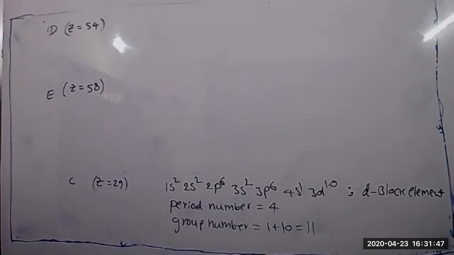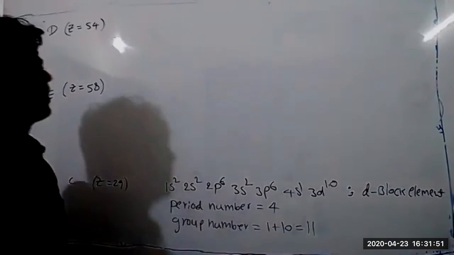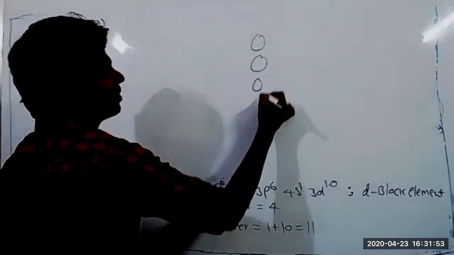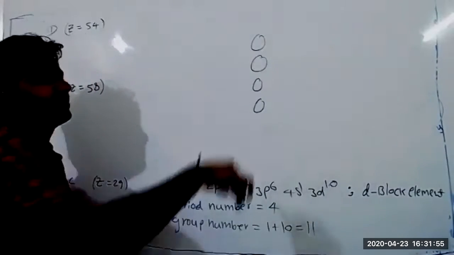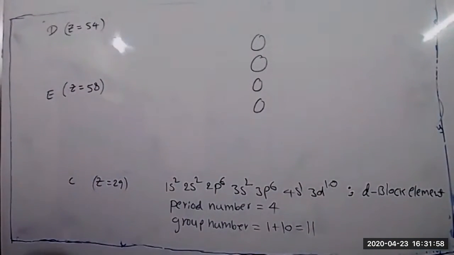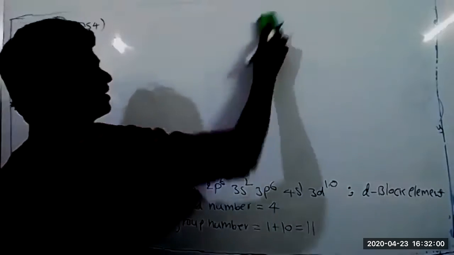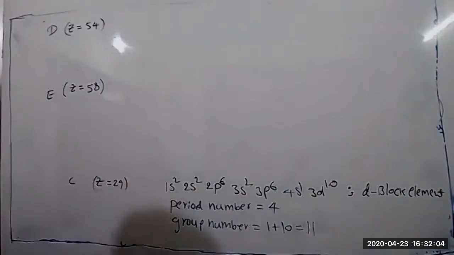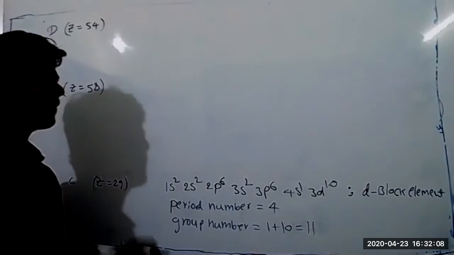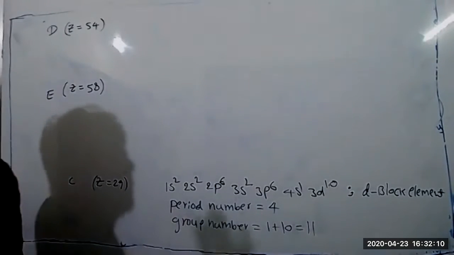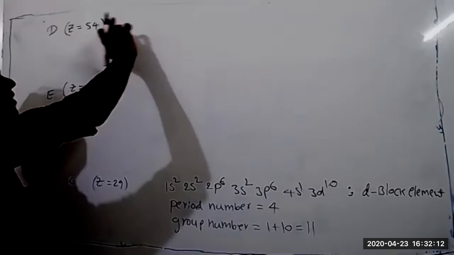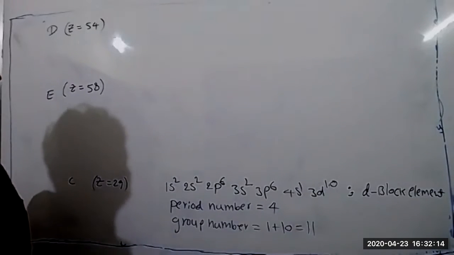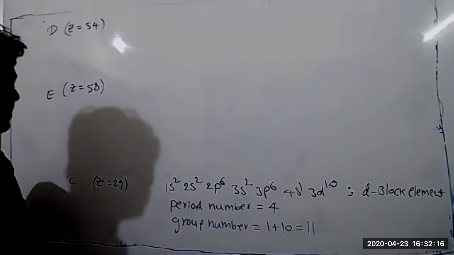I gave you the orbital filling diagram like this. Go to the diagram and then tell me the electronic configuration. Who will tell? Nagbhushan? By seeing that diagram, tell me the electronic configuration.